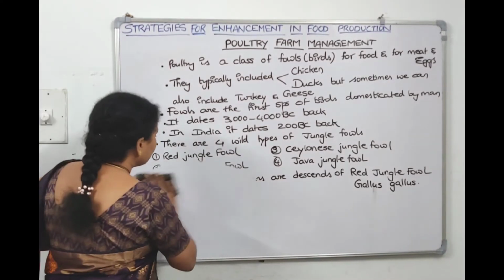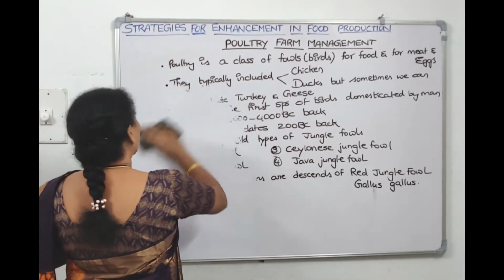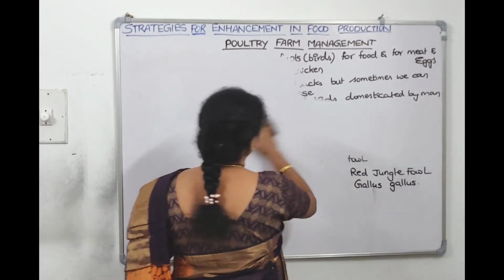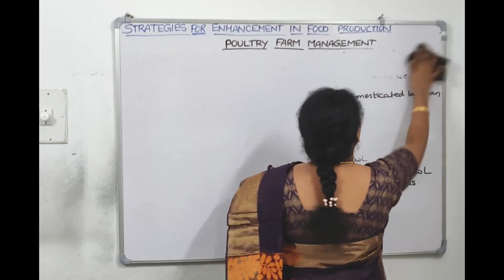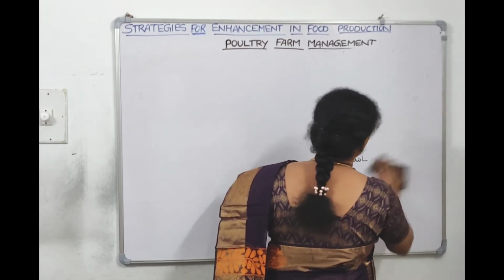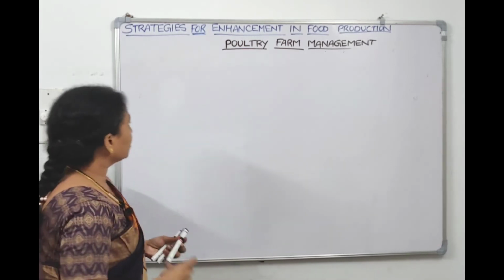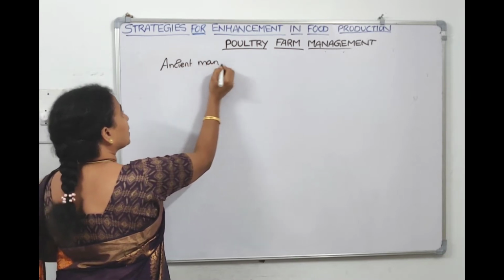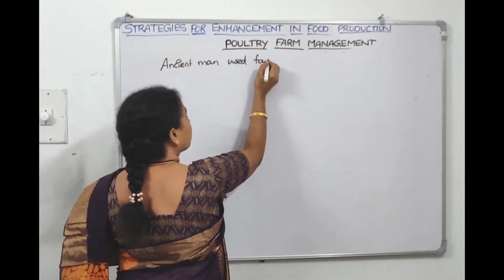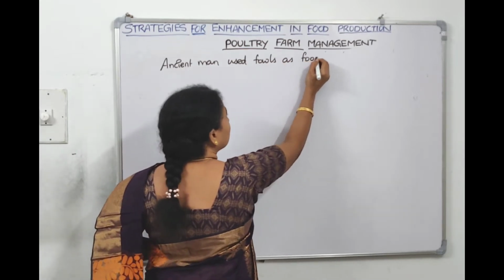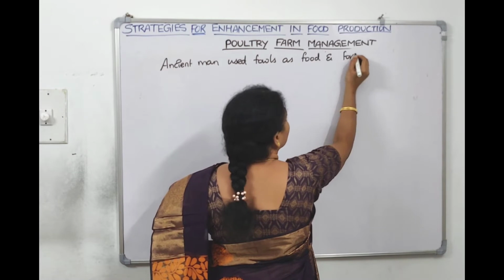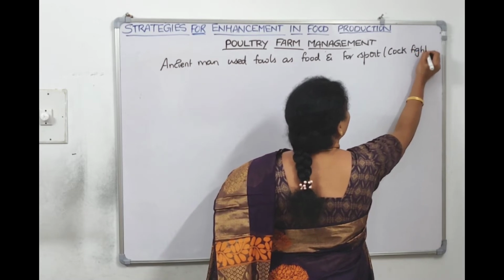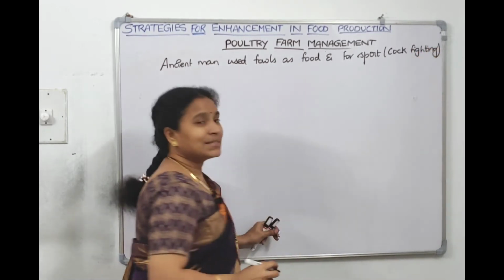Right? So the ancient Indians used fowl for meat, and they used fowls for sport also. Cockfighting, have you heard of cockfighting? Have you seen cockfighting? It is a tradition running through years together. So we can tell that ancient Indians, or ancient man, used fowls as food and also for sport, meaning for cockfighting. They used to use these birds, right?